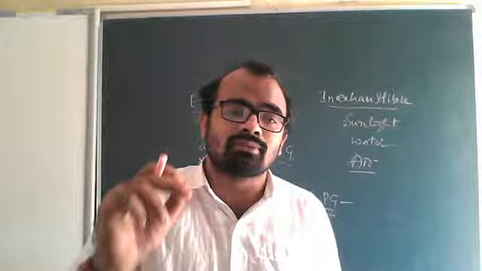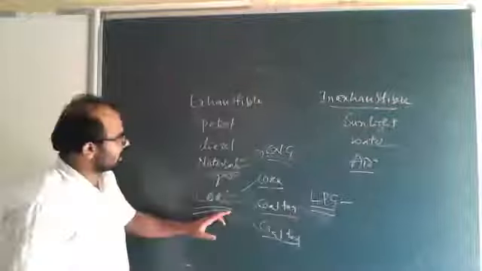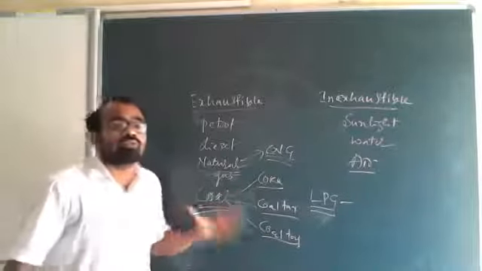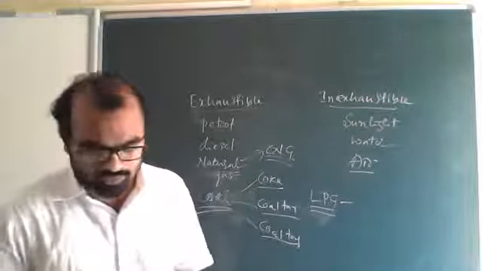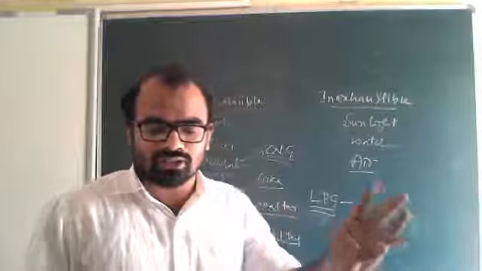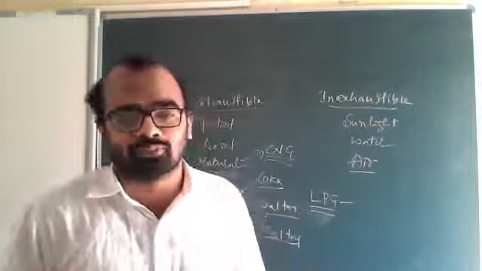Coke, coal tar and coal gas are the products of coal. Coke, coal tar, coal gas. These are the products of coal. Coal is the pure form of carbon. Next, petroleum gas, petrol, diesel, kerosene, paraffin wax and lubricating oil are obtained by refining petroleum.